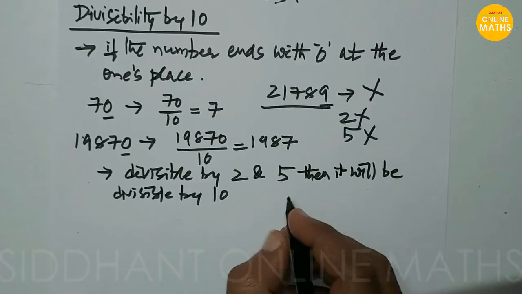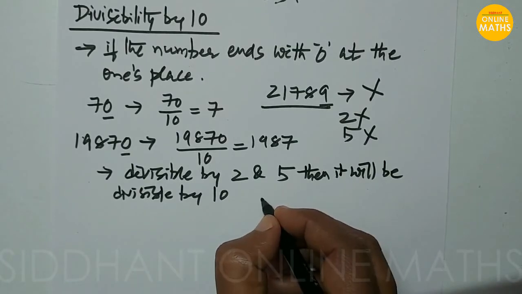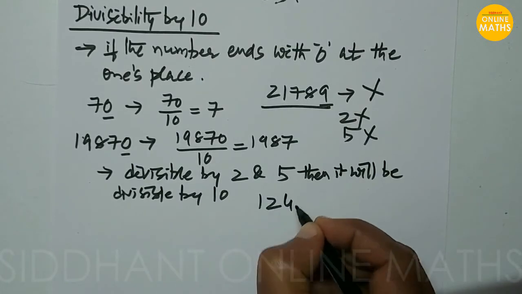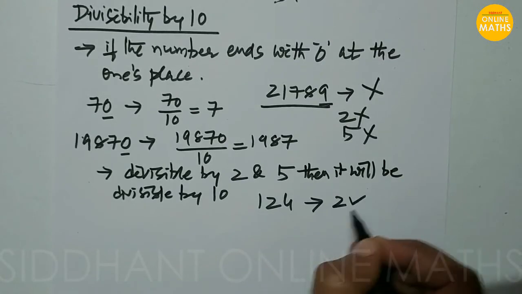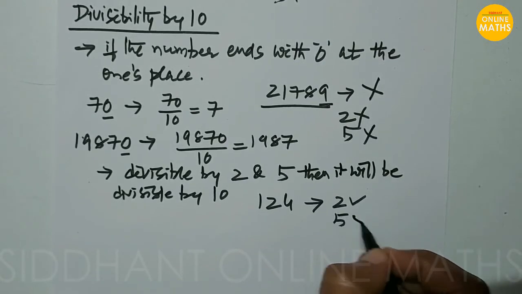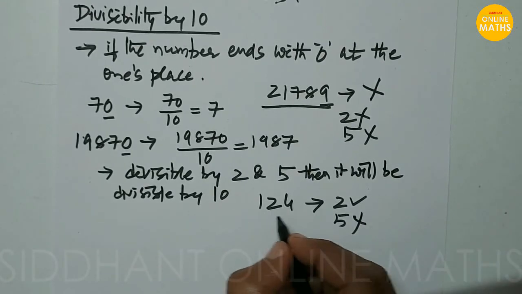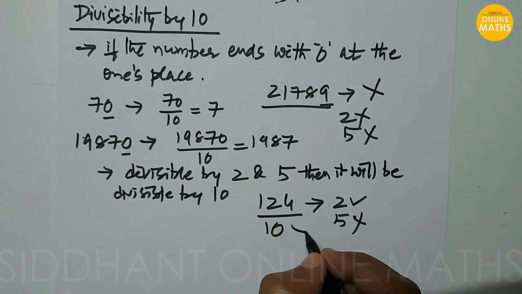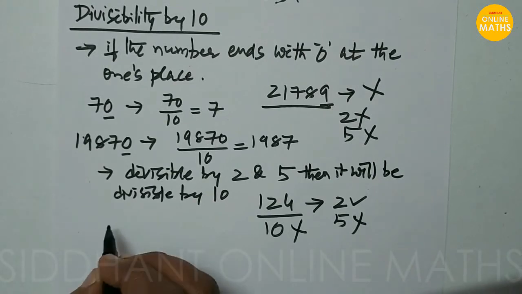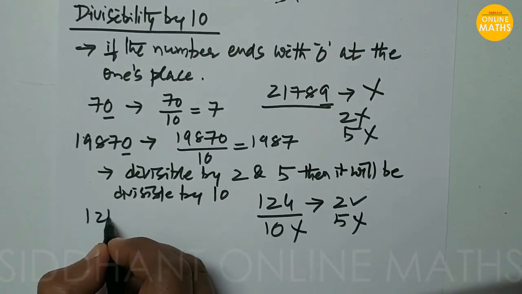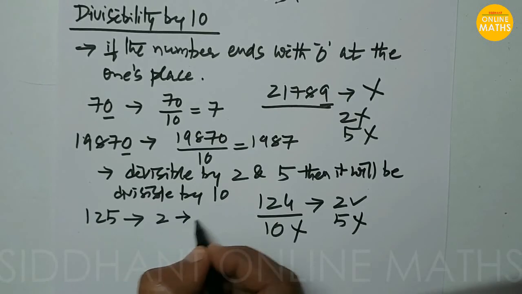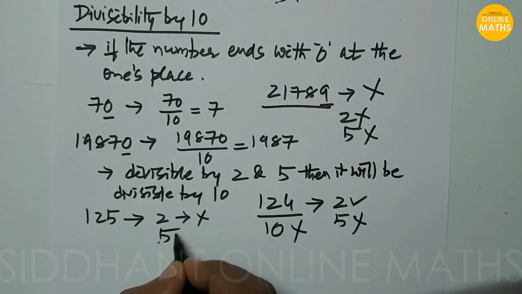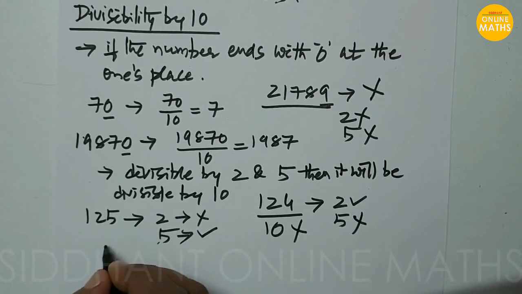Suppose you take any other number like 124. It is divisible by 2, but it is not divisible by 5, so we can say that the given number is not divisible by 10. In the same way, you take 125. It is not divisible by 2, but it is divisible by 5, so we can say that it is not divisible by 10.